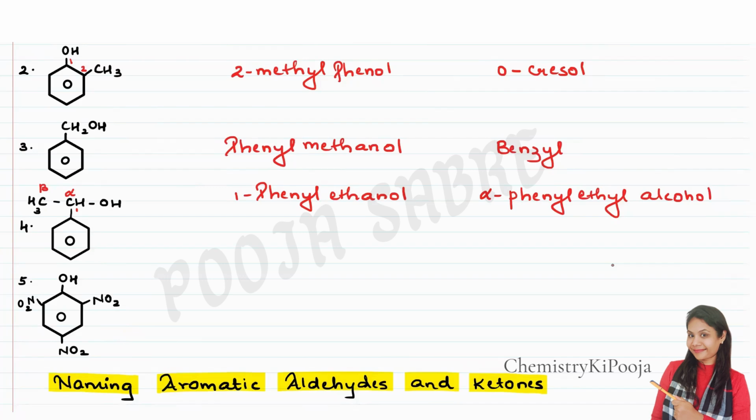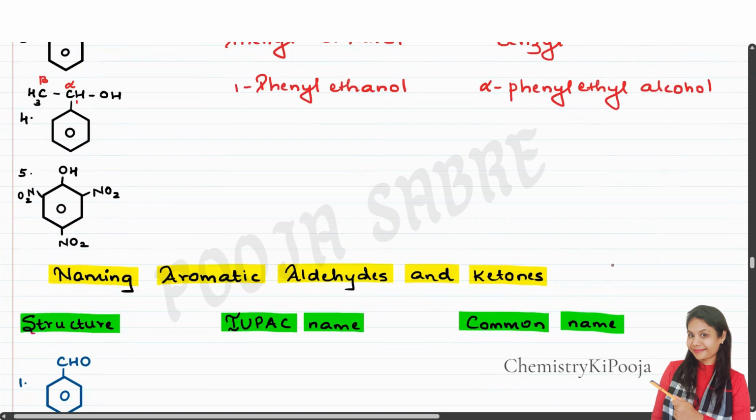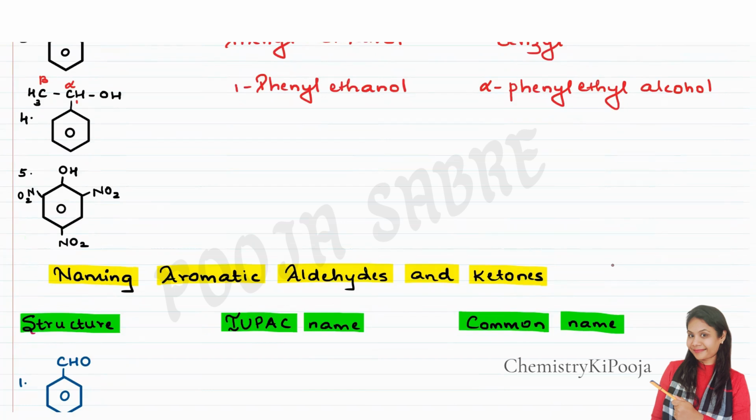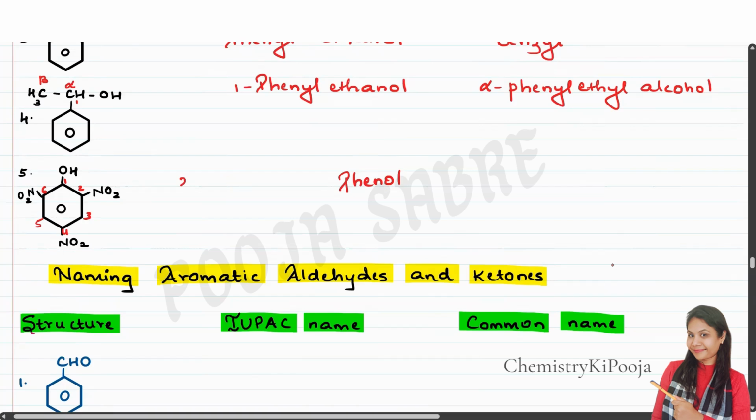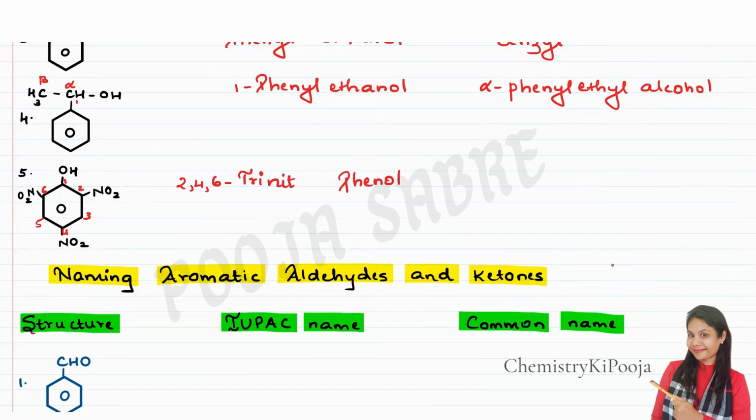Coming to the next one, the fifth structure. Again, I have an OH group attached to the benzene, so that becomes the parent. Then the numbering: if you go clockwise or anti-clockwise, you are going to get the same numbering. On the second, fourth, and sixth positions, we have three nitro groups, right? So this becomes 2,4,6-trinitrophenol. And the common name, it is a special name, we call it picric acid.